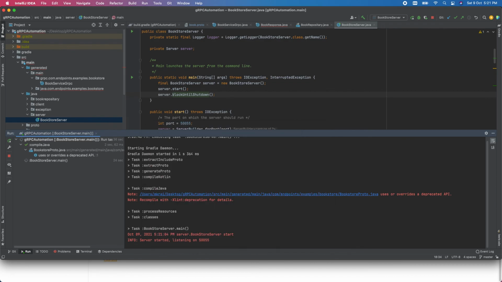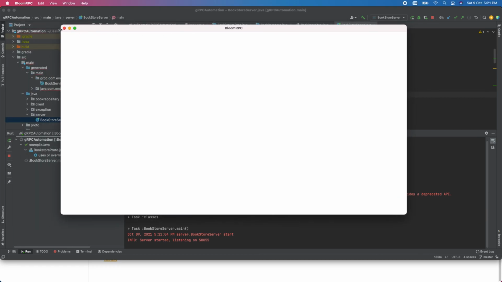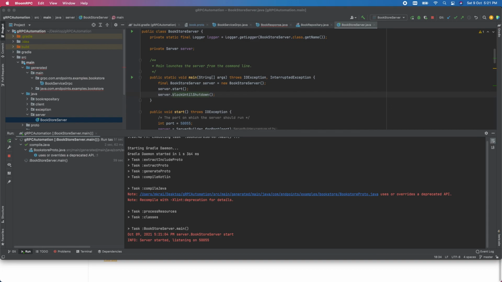This is a kind of GUI tool. Let me start this Bloom RPC. I don't know what happened. There's something wrong with this. But wait, guys. I think it's taking some issue with Bloom RPC, I feel.